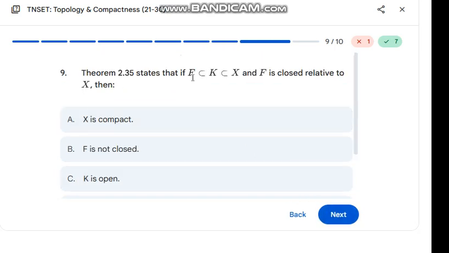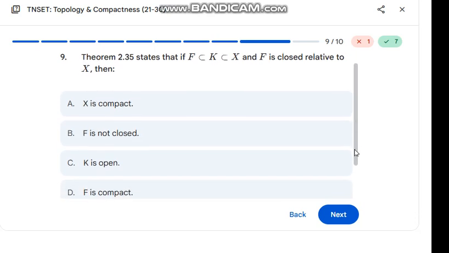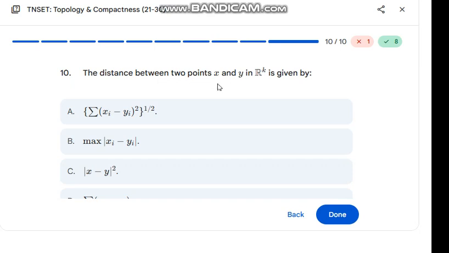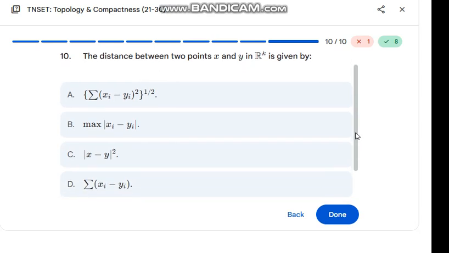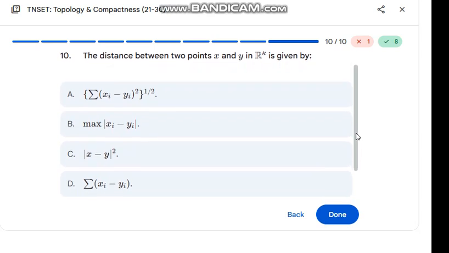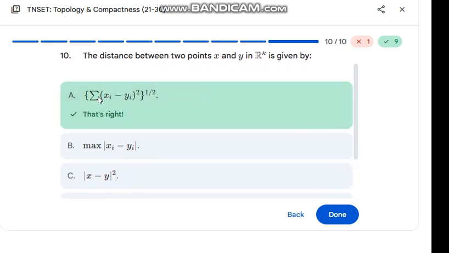Then if F is a subset of K, K a subset of X, and F is closed relative to X, then F is compact. Let me check that. Yes, F is compact. The distance between 2 points x and y in Rk is given by the square root of the summation of (xi minus yi) squared, that is, the whole power 1/2.